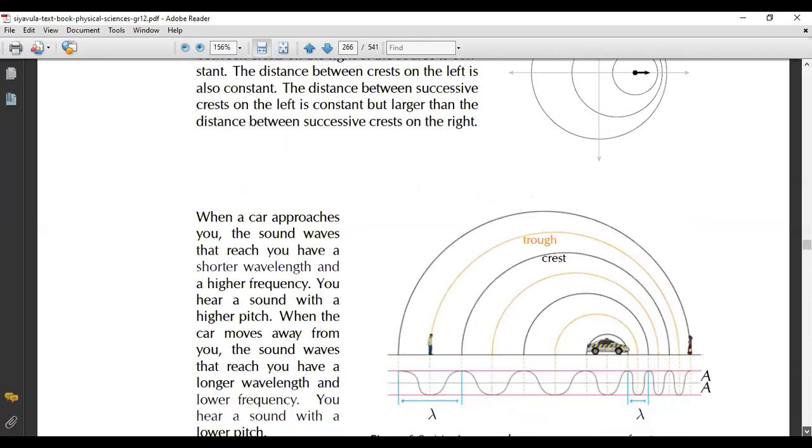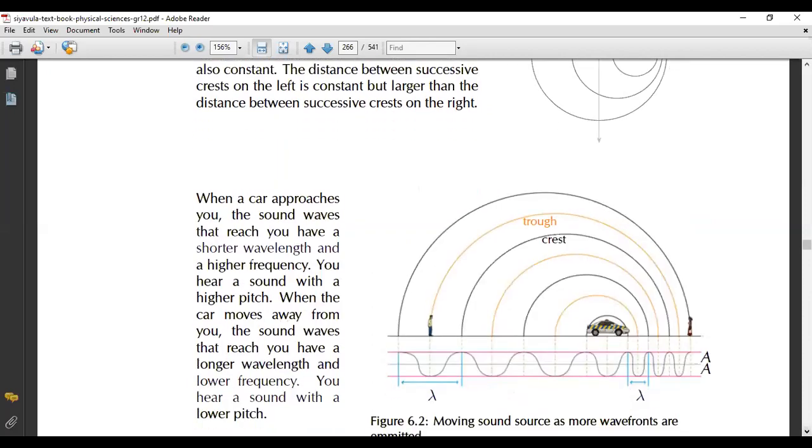Okay, so when the car approaches you, the sound waves that reach you have a shorter wavelength and a higher frequency. Which means the sound is getting louder, the sirens are getting louder, because the wavelengths are shorter and the frequency is higher. So you hear a sound with a higher pitch.